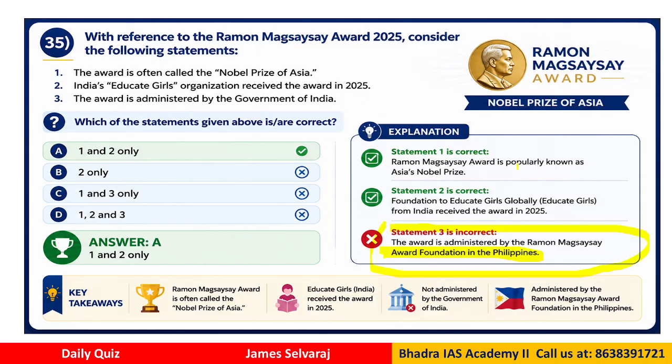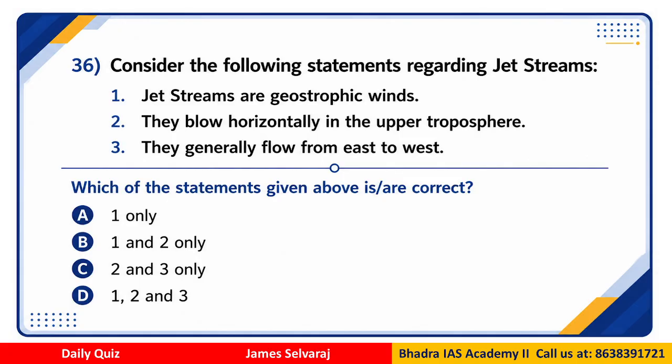This award is also popularly known as Asia's Nobel Prize. Therefore, it is a very prestigious award. The Foundation to Educate Girls received this award in 2025. So from a current affairs point of view, this kind of question can also be asked in your exam.